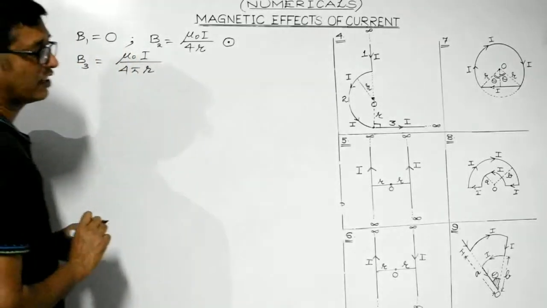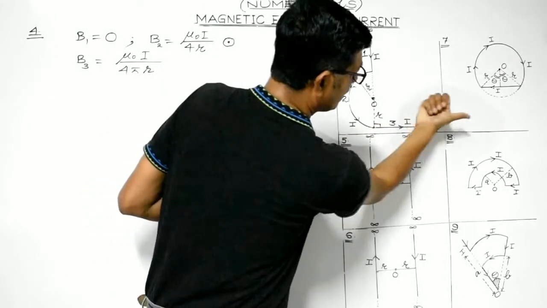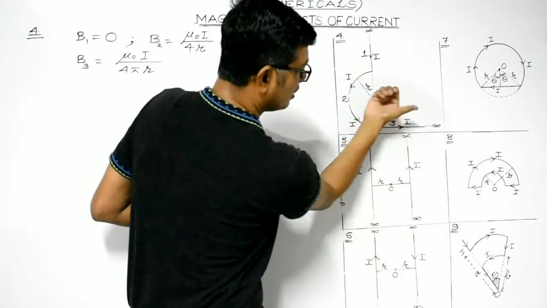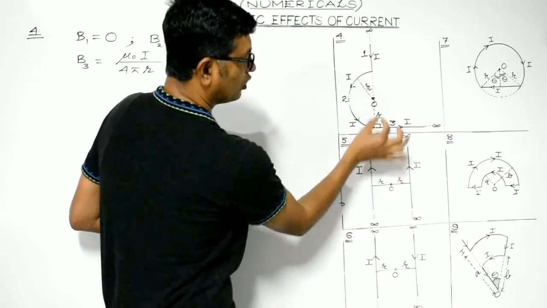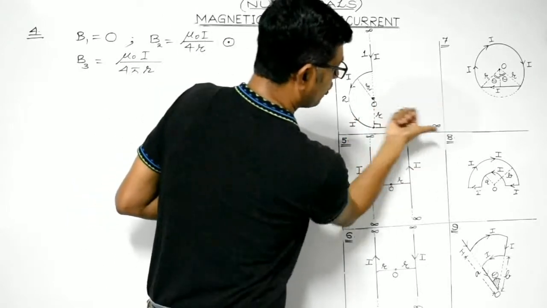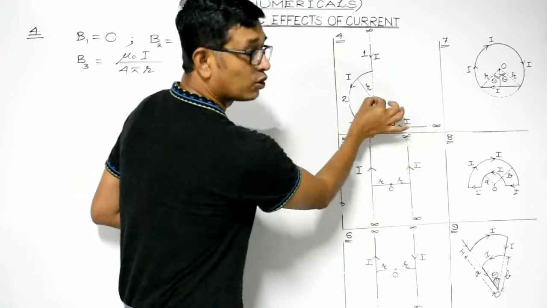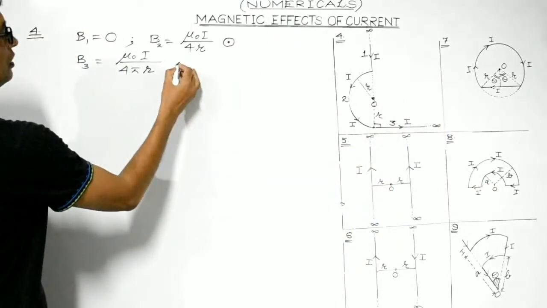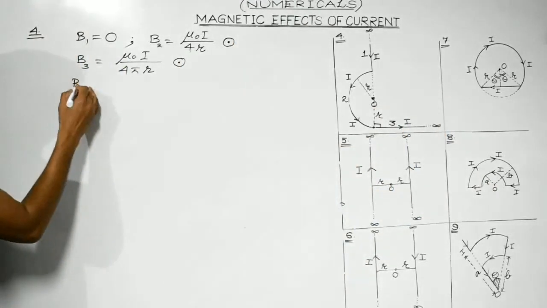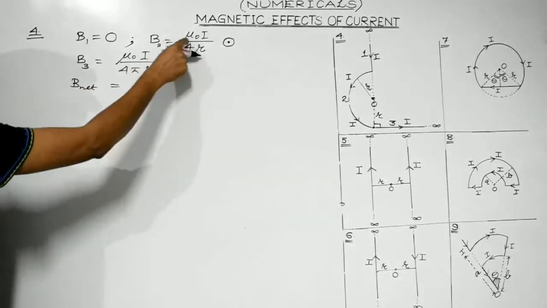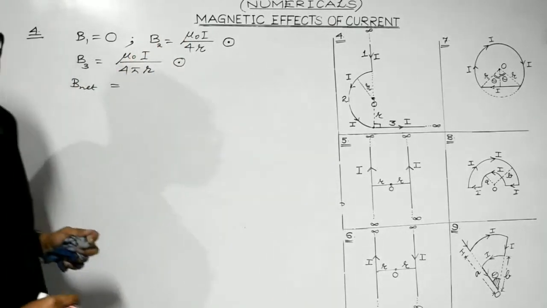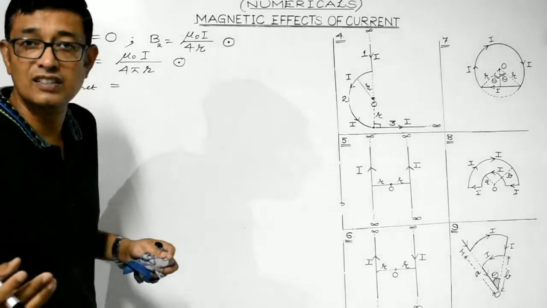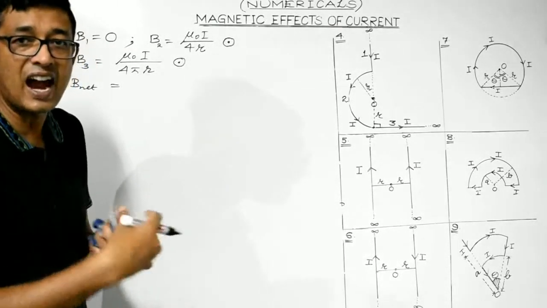So what about the direction, students? Look, this is where the current is flowing. So the rest of the fingers are curling along this direction. So the magnetic field due to the straight portion would seem to emerge outward from point O, right? It's in the outward direction. So the net magnetic field would be given by the sum of these two. Why the sum of these two? Because both are in the same direction. Whenever two vectors are in the same direction, they get added up.